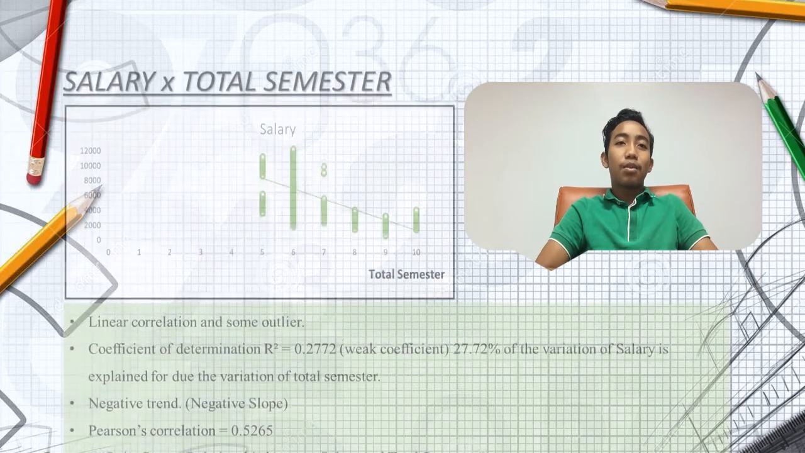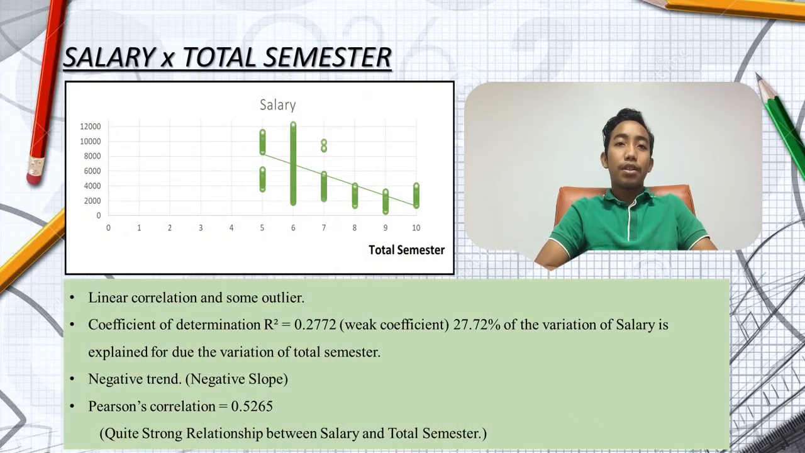Next, the salary and total semester. Based on the scatter plot, it shows that it has linear correlation and there are a few outliers. As we use Pearson correlation, the trend is negative trend. It has quite strong relationship between these two variables. In short, the more semester you take, the less salary you will get because you will start working later than others.